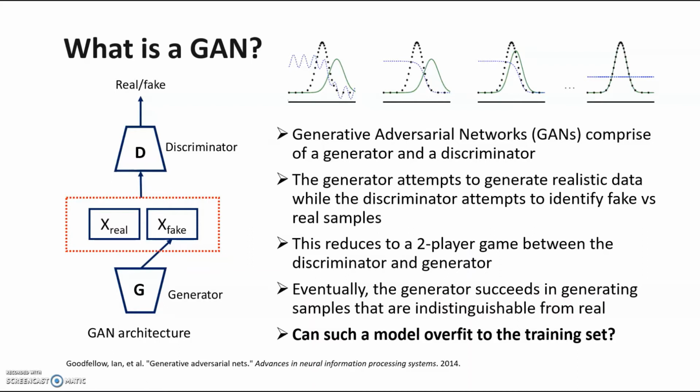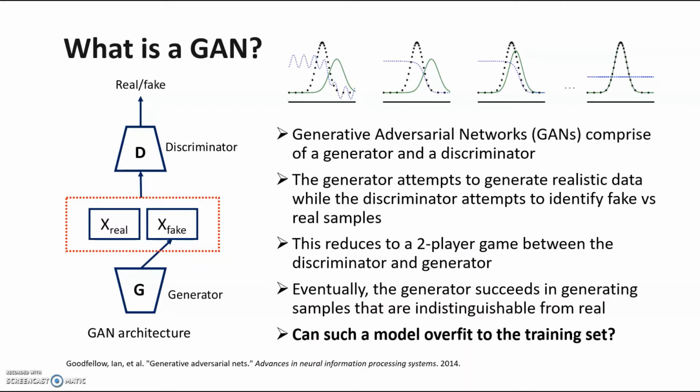The goal of the generator is to generate realistic data, while the discriminator attempts to identify fake samples from real samples. So the process of training these two modules reduces to a two-player game between the discriminator and the generator, and eventually the generator succeeds in generating samples that are indistinguishable from the real, or in other words, it learns the dataset that the real samples are drawn from.